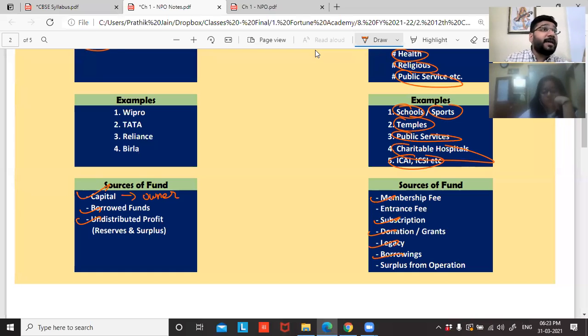Even NPO does business, guys. They earn extra surplus money, but we don't call that profit because the motive is not profit here. So extra money, what you have over and above expenditure, is called surplus. Surplus means something which is an excess. We don't call it profit. And just because this is an NPO, it doesn't mean that these people will not do business. They'll do business because with that fund, they'll reinvest in the business so that they can do the service for which they have formed the organization.